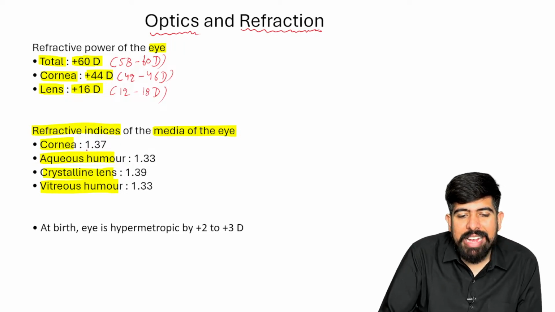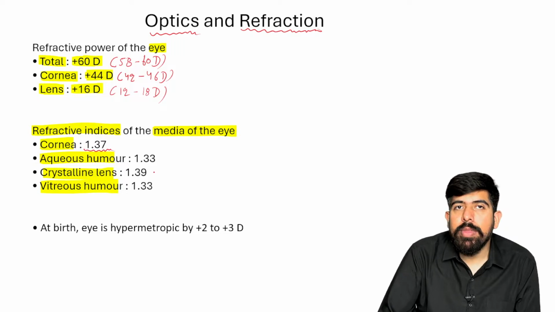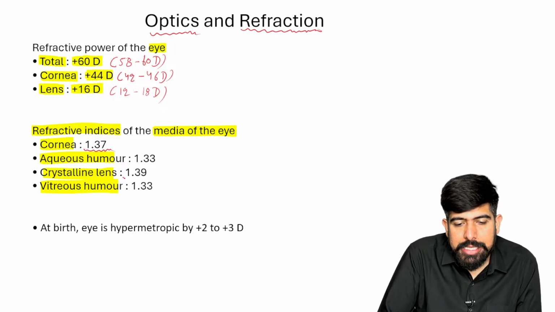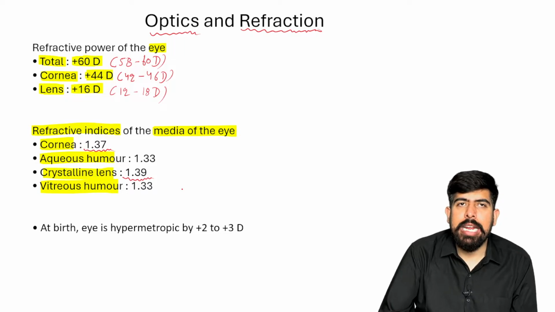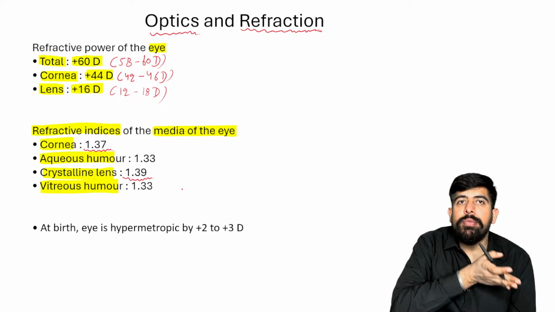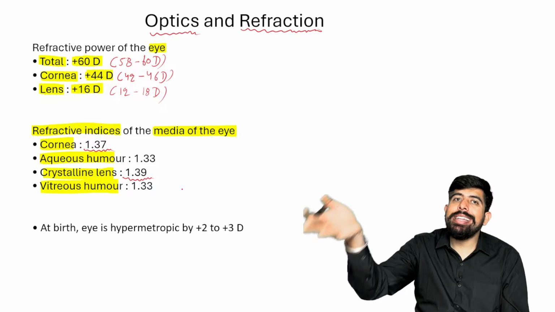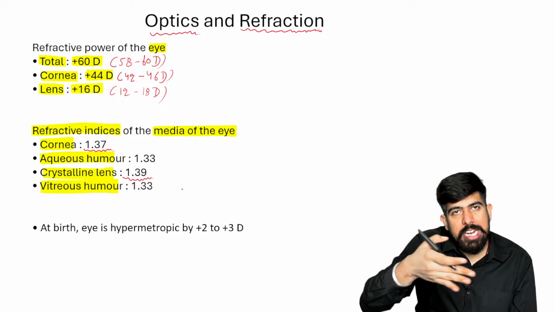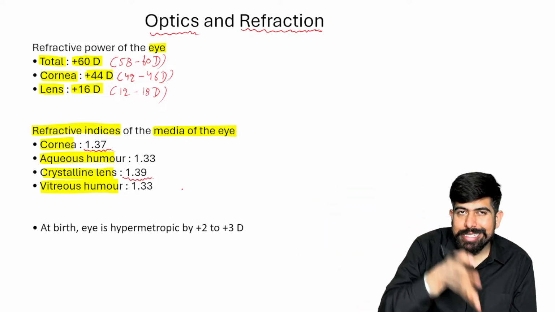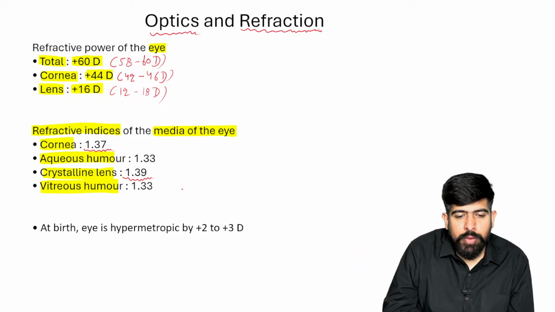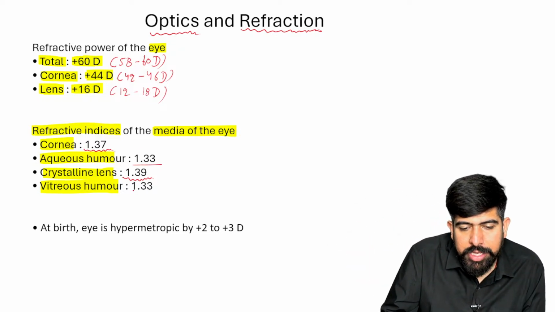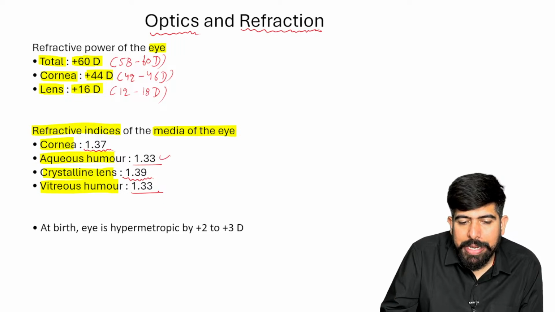The cornea has 1.37 and the crystalline lens has 1.39. Just remember, 7 comes before 9: the cornea is first and the lens is behind it. And our aqueous and vitreous both have 1.33.